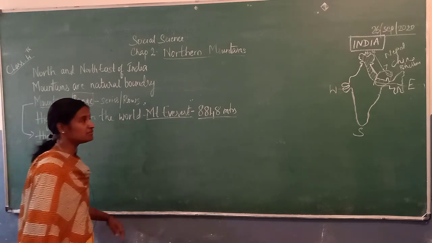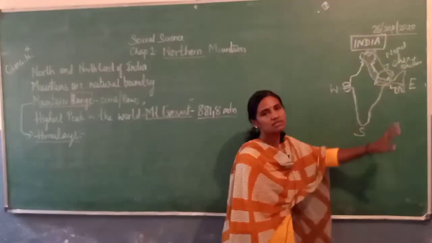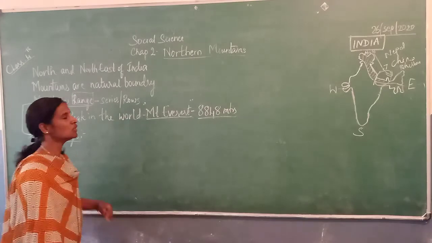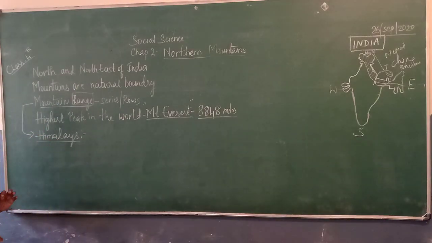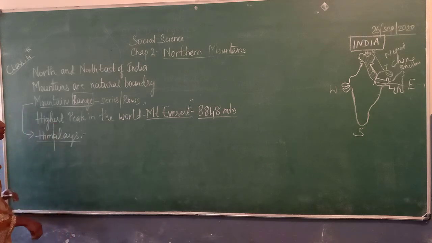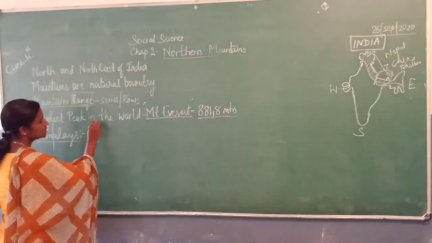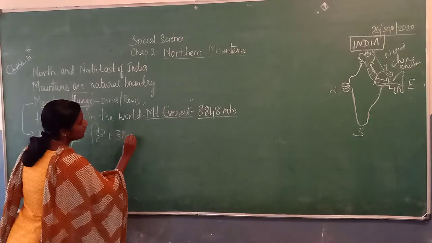The mountain range that we find in the north and northeast parts is called Himalayas. Himalaya is actually a Sanskrit word. It has been split into two: him plus alaya.